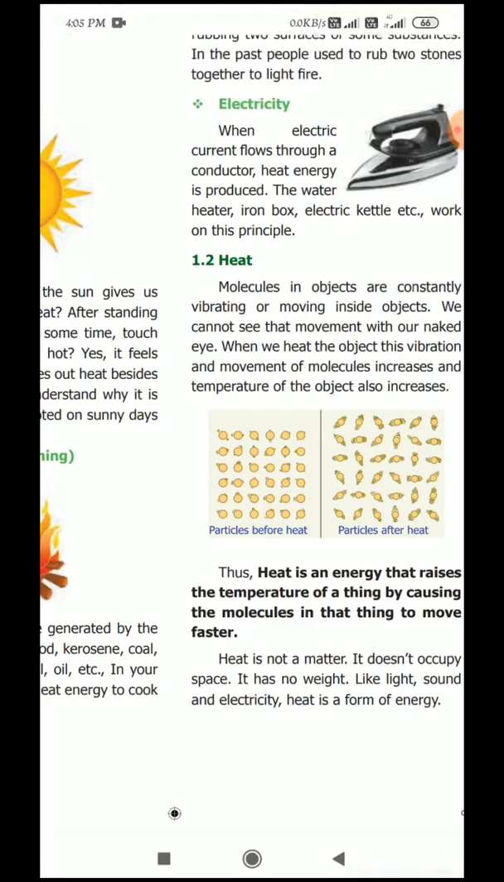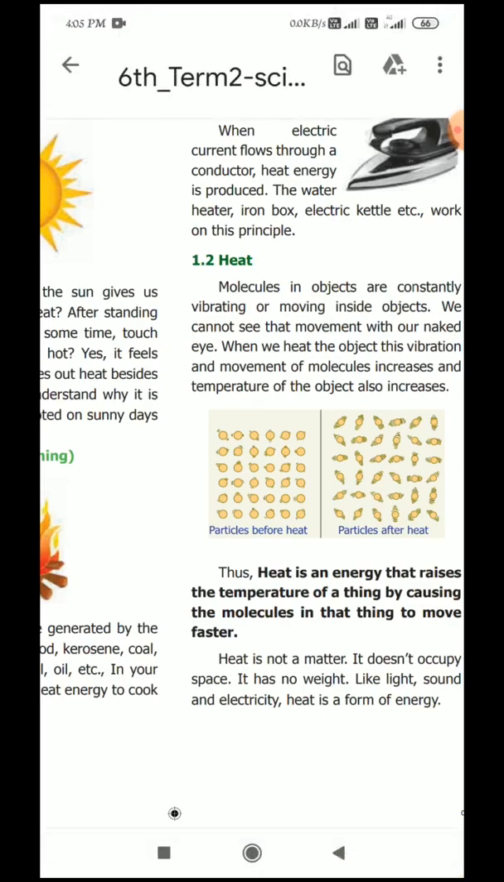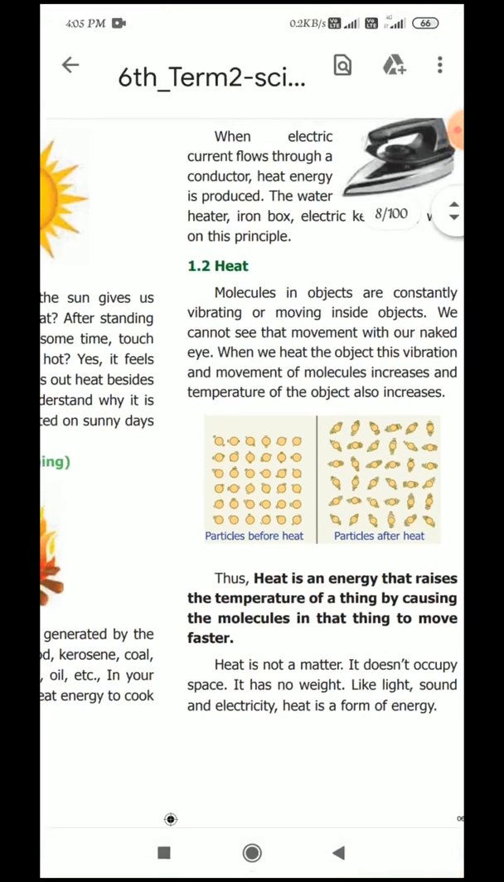So, while you heat the boiling water, the molecules will split and turn into several small substances. While we heat the boiling water, many molecules are present in that water. When it is heated, automatically the molecules will split into many small substances. But we cannot see these molecules through the naked eye.